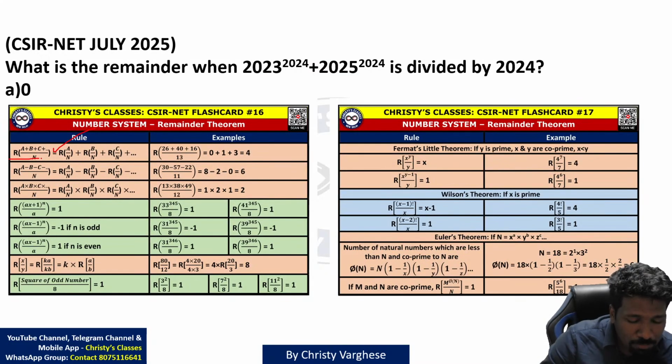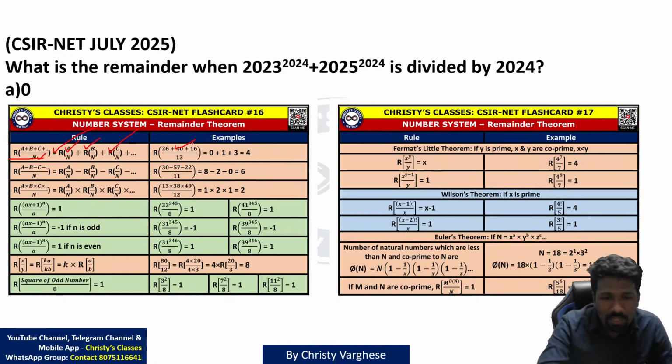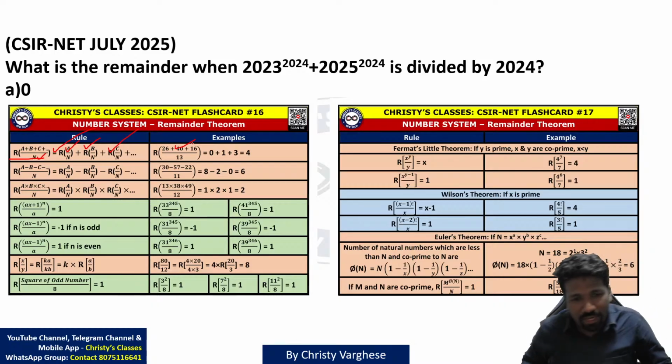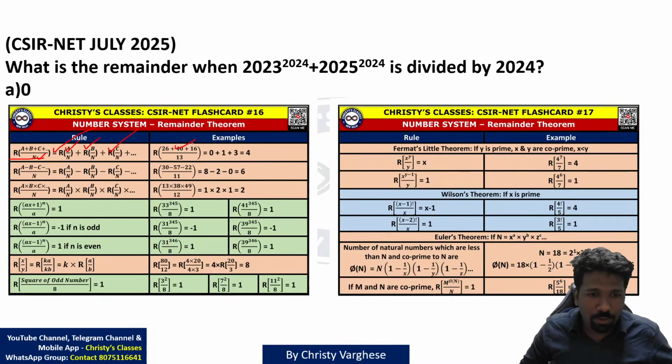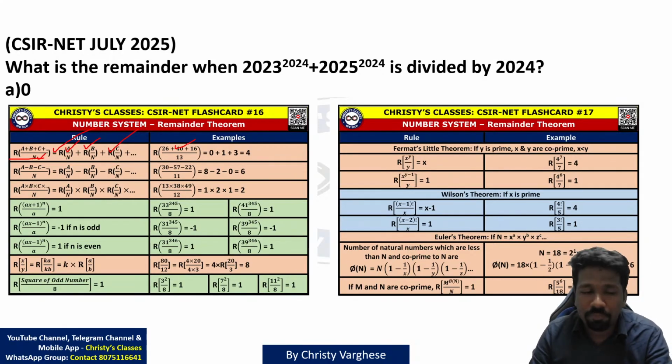R of (a plus b plus c plus etc. up to any number) divided by n is R of a by n plus R of b by n plus R of c by n, etc. R means remainder. इसका एग्जाम्पल भी यहाँ दिया है. तो रिमाइंडर थियरम का डिटेल थियरी ये दोनों फ्लैश कार्ड्स में दिया है, बट लिटिल कॉम्प्लिकेटेड. That's why I told you in our detailed course we'll be discussing this more in depth.